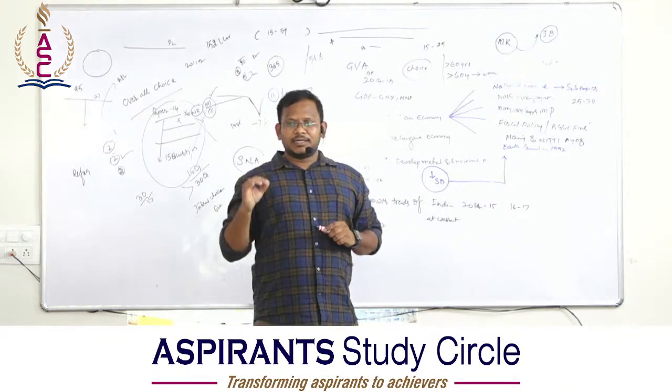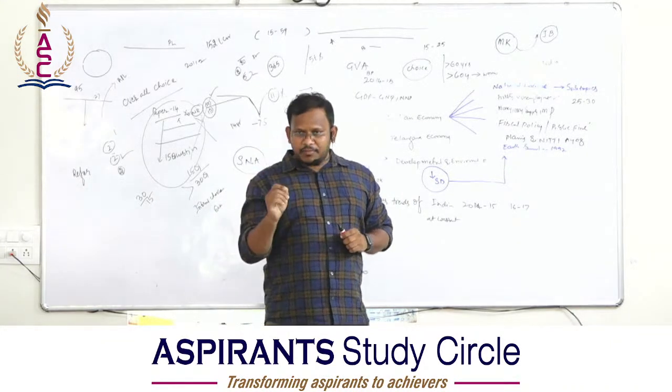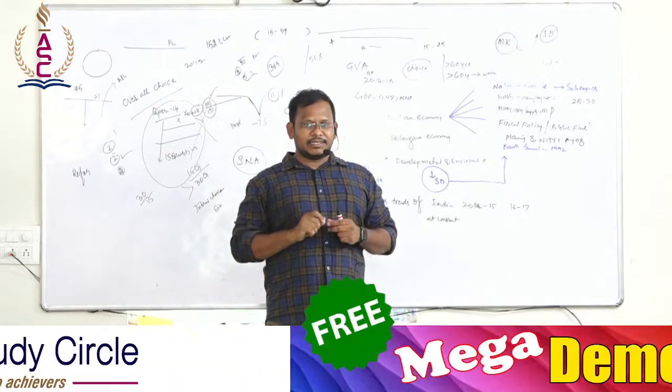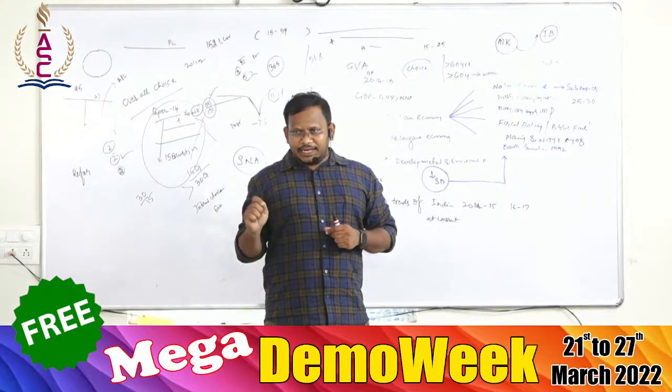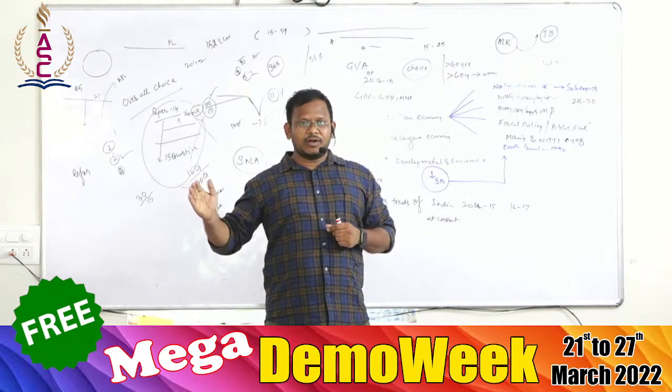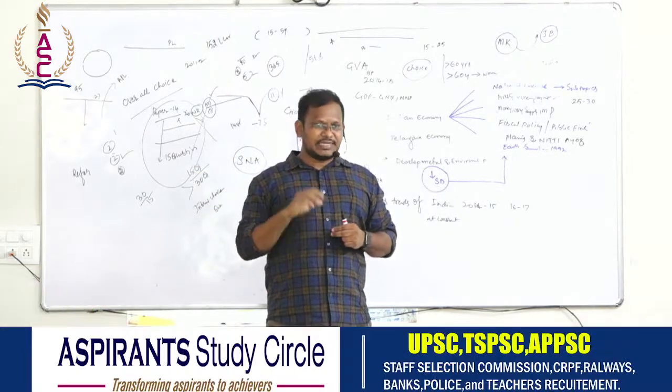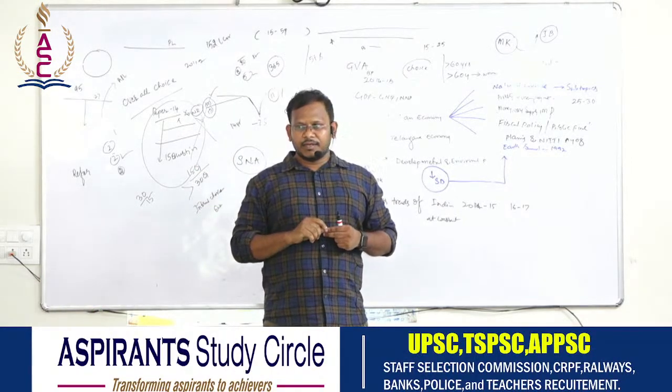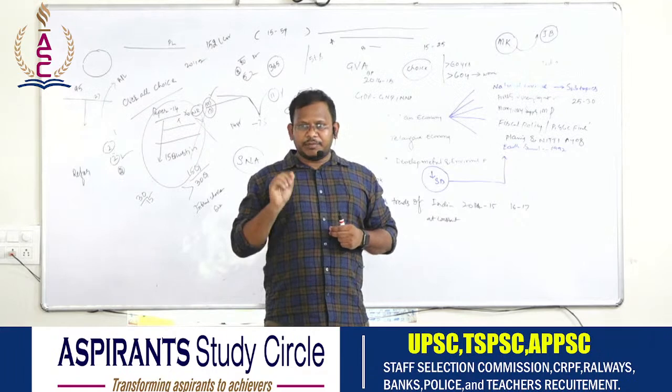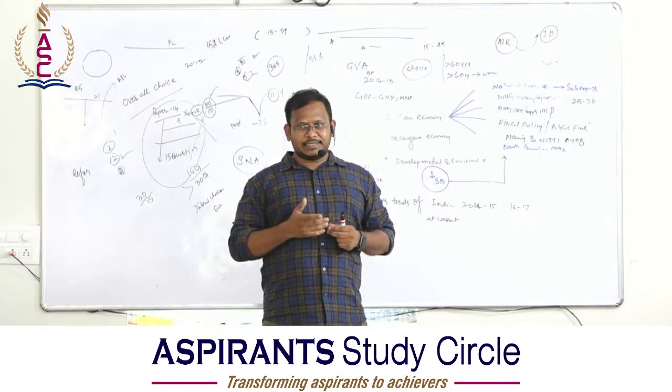Now see, if some law is made in Parliament and any institution is enacted or established, then it is known as a statutory body. Statutory body means there has to be an act.